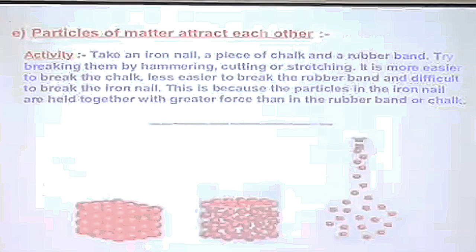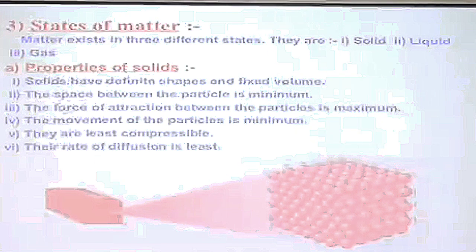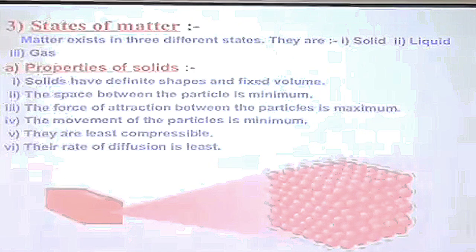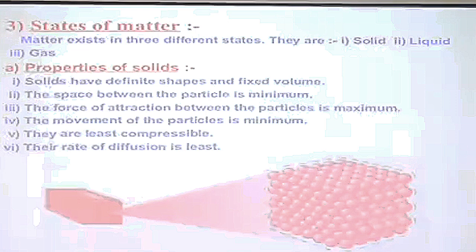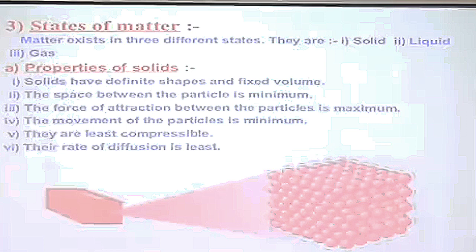Now let us study the three states of matter. First, if we take a solid, suppose I take a duster. Either I hold it in my hand or I just keep it on the table. You will see its volume as well as shape remains constant. If I try to press it, I am not able to compress it. If I try to break it by applying force, I have to apply a large magnitude of force.